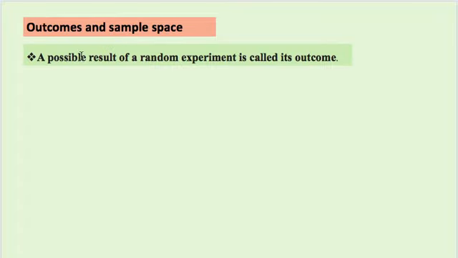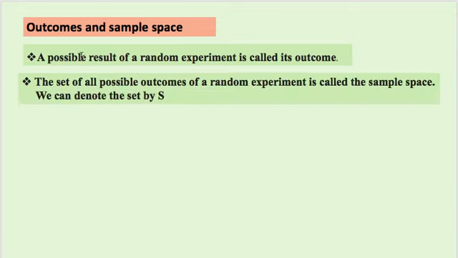Then there come the terms outcomes and sample space. Obviously when we are performing any activity or any random experiment, we get a result. Those possible results are called outcomes, and when we list all possible outcomes of that particular random experiment, we call it a sample space. We denote it by the letter S. So when you club all the possible outcomes and write them down within a set, it is called a sample space.